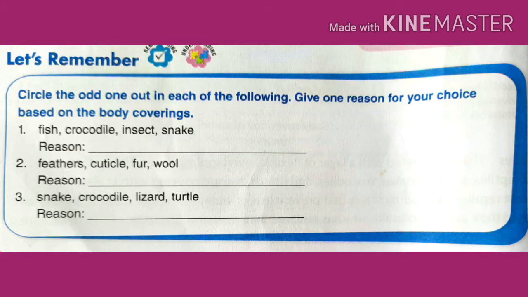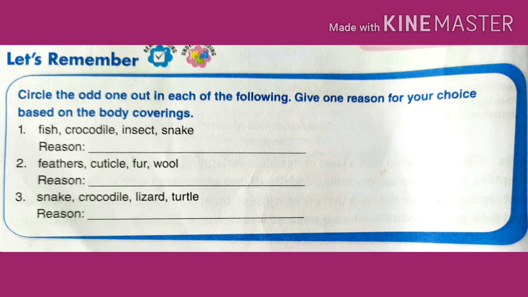Now let's remember the textual exercise we will solve. Circle the odd one out and give reason for that choice. First one is fish, crocodile, insect, snake. Here the odd one out of this is insect because fish, crocodile and snakes have scales as a body covering, but insects do not have scales as a body covering.